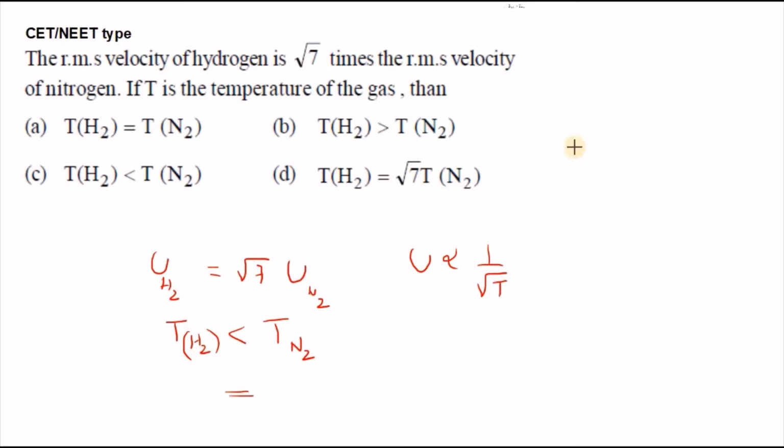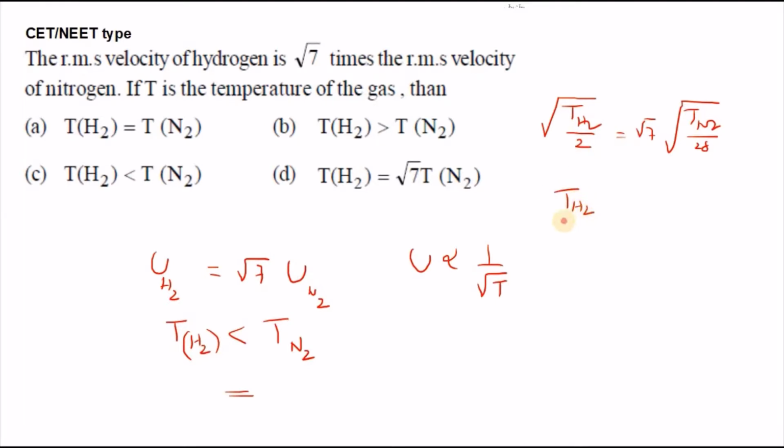Here you can observe, from the relation we can write this as the square root of the temperature of hydrogen by its molar mass equals root 7 into the square root of the temperature of nitrogen by its molar mass. So if you remove the roots, then what will happen?